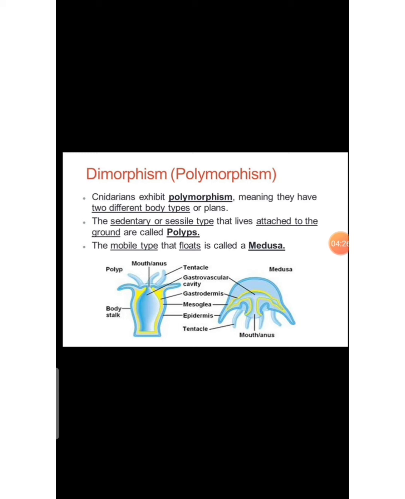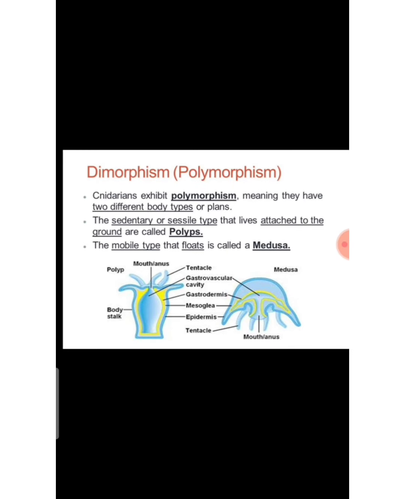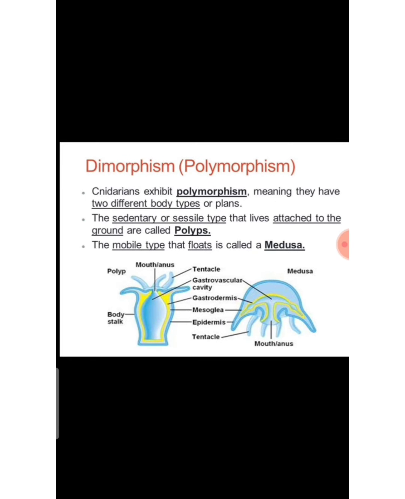Before we see the flatworm, phylum Platyhelminthes, we should know about dimorphism, that is polymorphism, in detail using this picture. Even though it is not explained in the textbook, I give it as extra knowledge. Cnidarians exhibit polymorphism, meaning they have two different body types or forms. The sedentary or sessile type that lives attached to the ground is called polyp. The most common polymorphism is polyp and medusa.